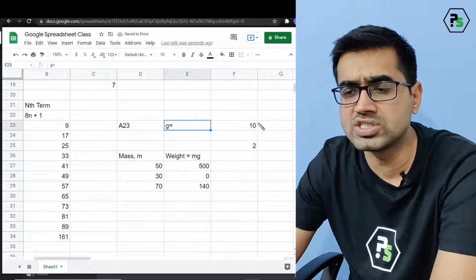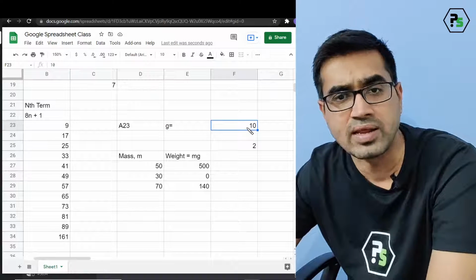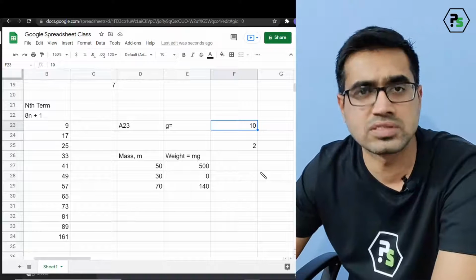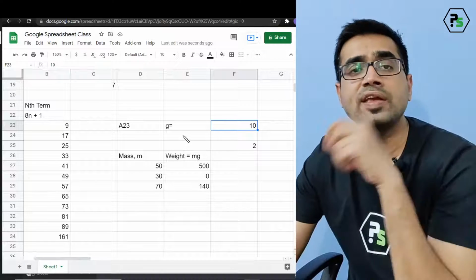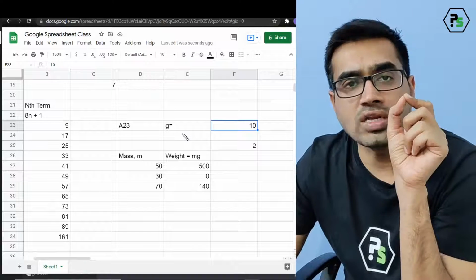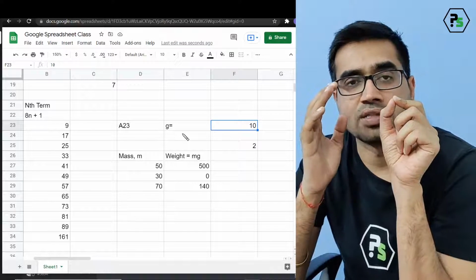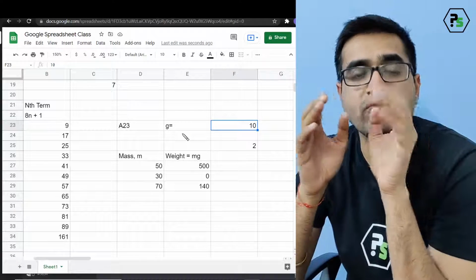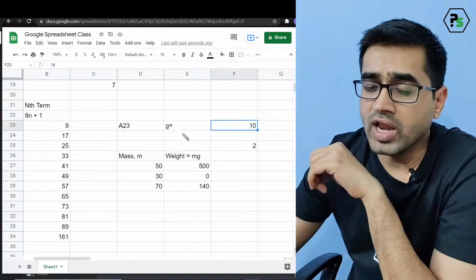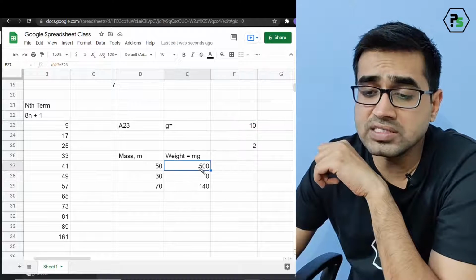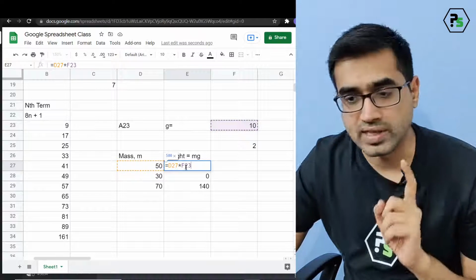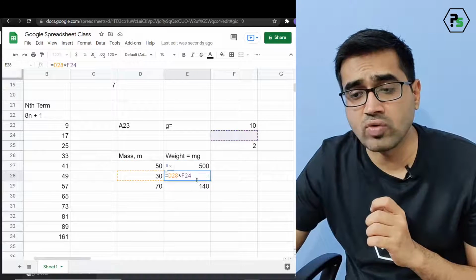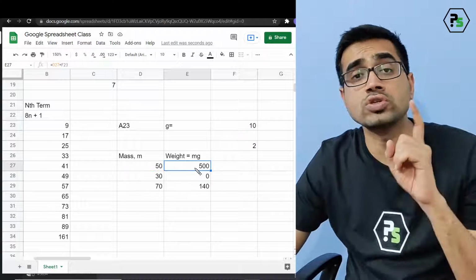We want g to be taken as a constant value of 10, and I don't want to write 10 every time. This is a very bad thing. Now there is one thing called a dollar sign. A dollar sign locks the row or the column before which it is applied. For now, I am only considering that this should multiply by F23 only. If I am dragging it, it's changing to F24, so I want the rows to stop.